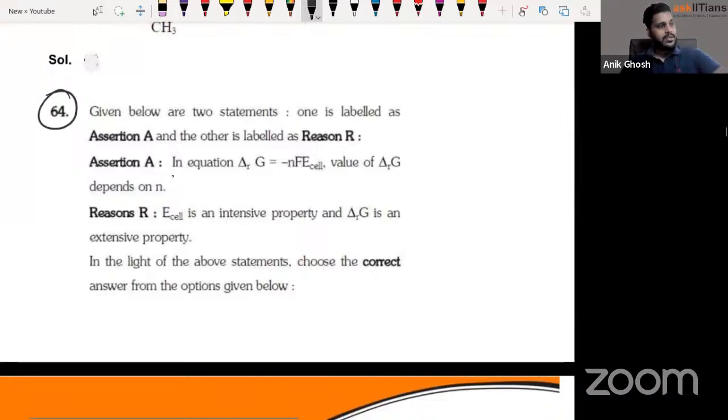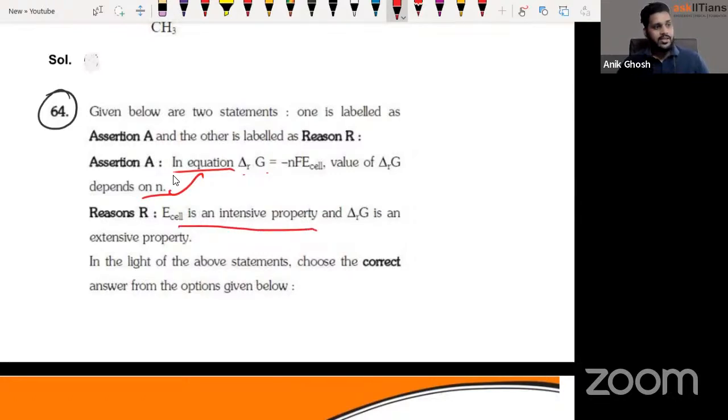Now, from electrochemistry, guys, we expected a lot more difficult questions than this, right? It's a very simple question that they're asking. Again, another assertion-reason question. In the equation delta G equals minus nFE cell, the delta G depends on n. Clearly, it depends on n, right? No second thoughts about it. It's a no-brainer.